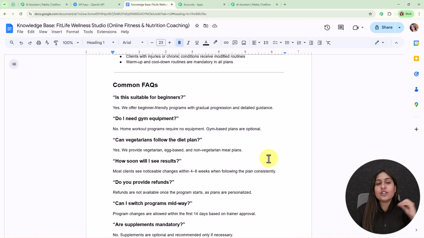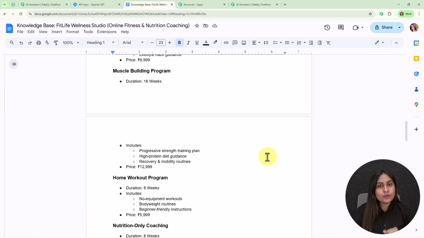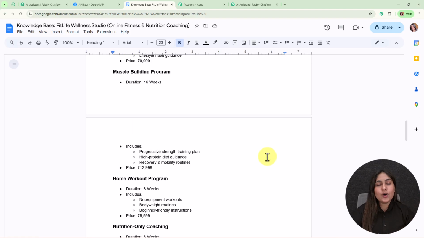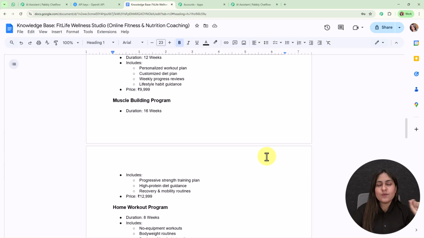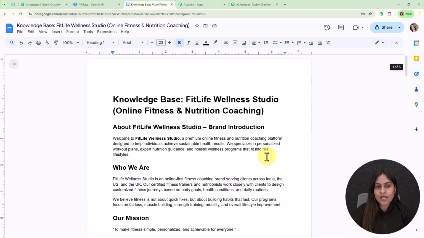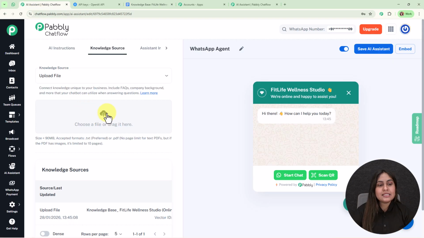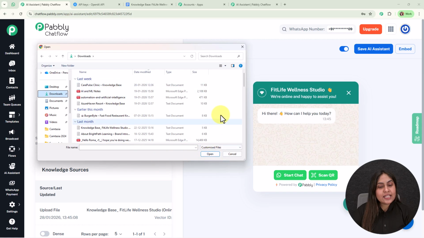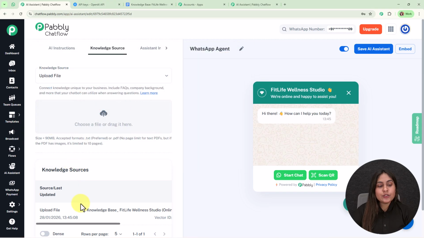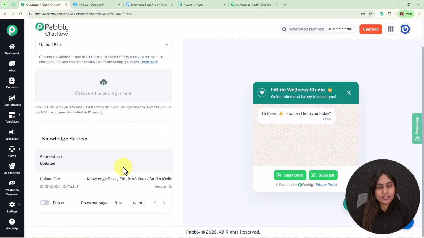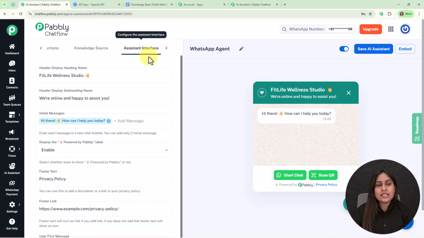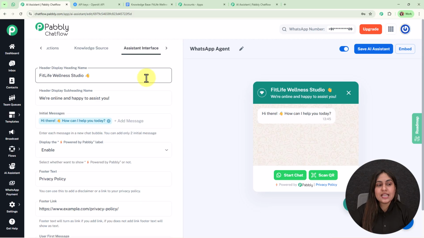So now here after creating this knowledge source, you need to download the file either in the plain text format or in a PDF format because only these formats are supported inside Pabbly Chatflow. So now here I've already downloaded the file in a plain text format and you need to upload the same file over here by selecting this option and select the file that you want to upload. After that automatically a file will be uploaded over here. Alright, now let's move towards the assistant interface. So the first one is header display heading name.